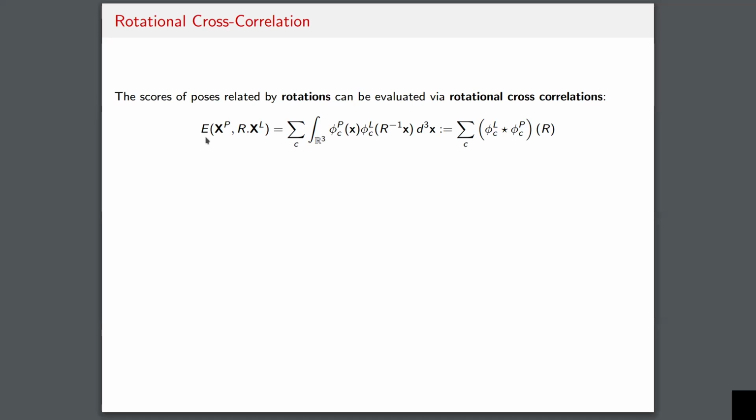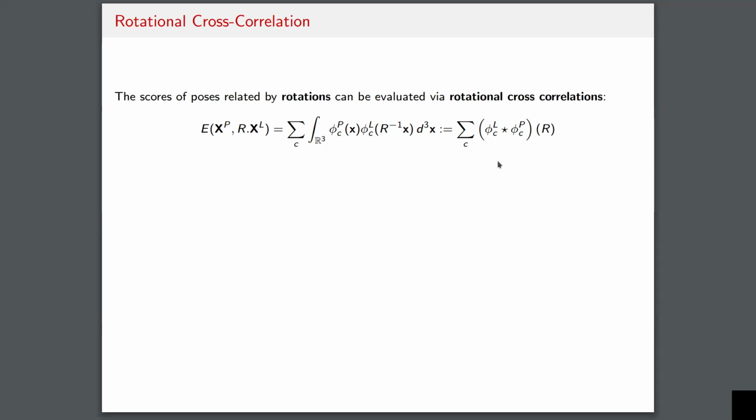So in the rotational cross correlation, what we desire is we have, again, a reference pose for the protein and for the ligand, and we want to ask what is the value of the scoring function for all possible rotations of the ligand from this reference pose? So in the second expression here, I've just directly written that out.